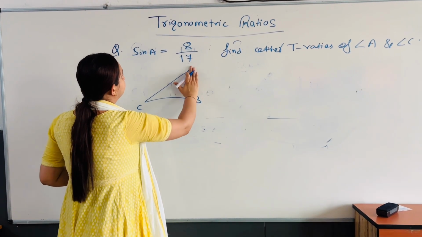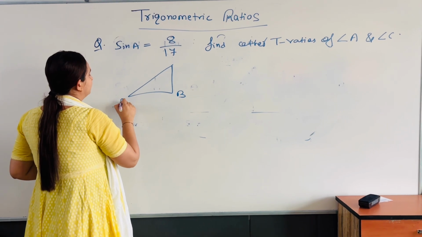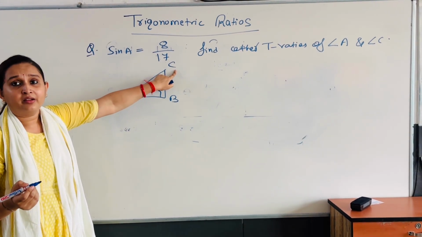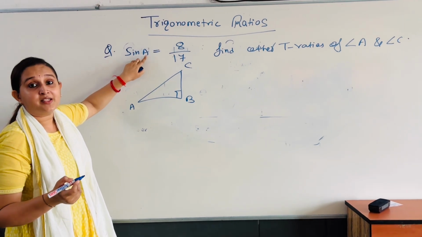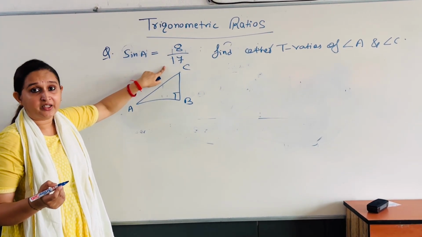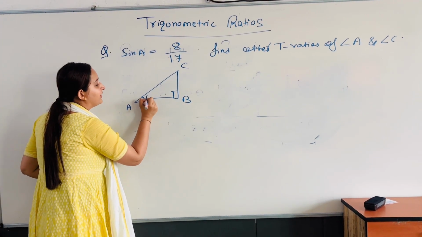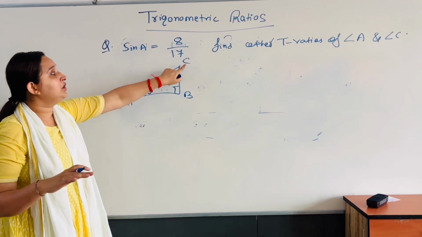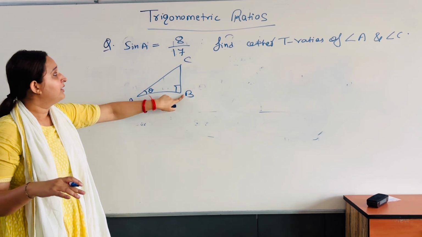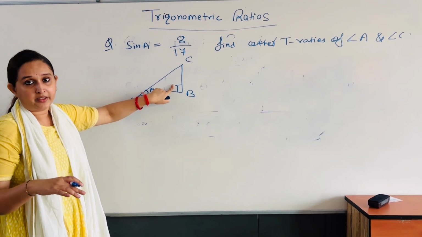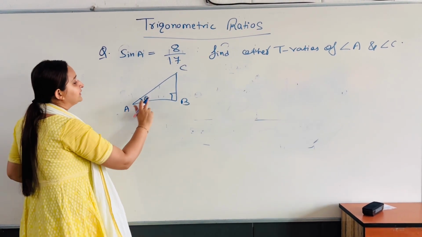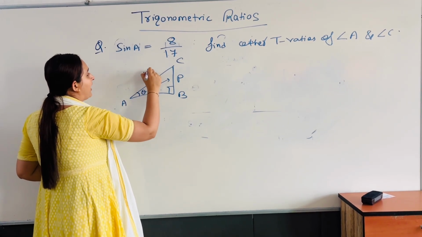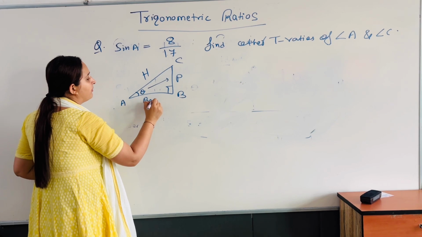Now why have I erased A from there? Because here it is given sin A is equal to 8 upon 17. So if I take my theta here, it will be easy for me to do the calculation. Otherwise, if you want, you can put A here also. But angle B will be your 90 degrees. Okay? So this is theta. So definitely this is going to be my perpendicular. This is going to be my hypotenuse, and this is going to be my base.